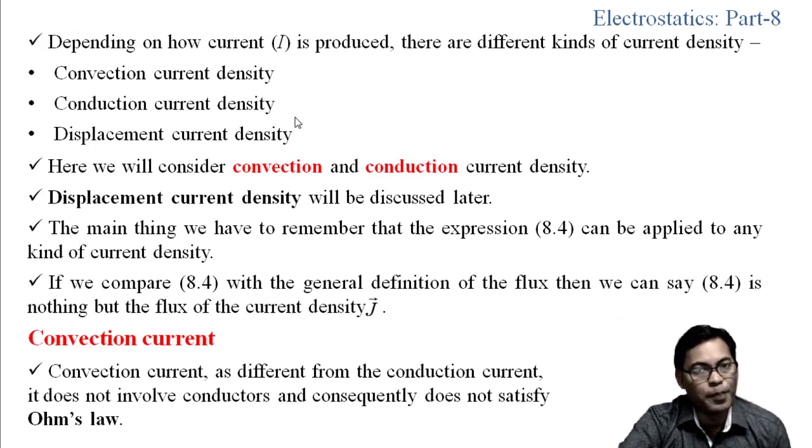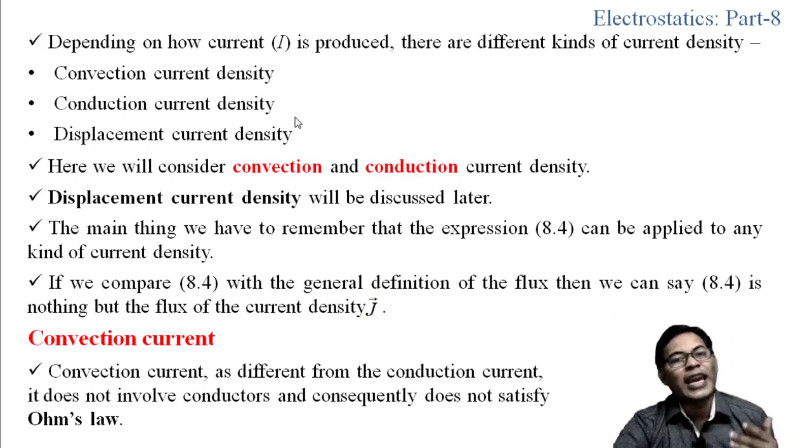But the main thing we need to remember is that expression 8.4, that is I equals the surface integral of J dot ds, can be applied to any kind of current density. It may be the convection current density, the conduction current density, or the displacement current density.